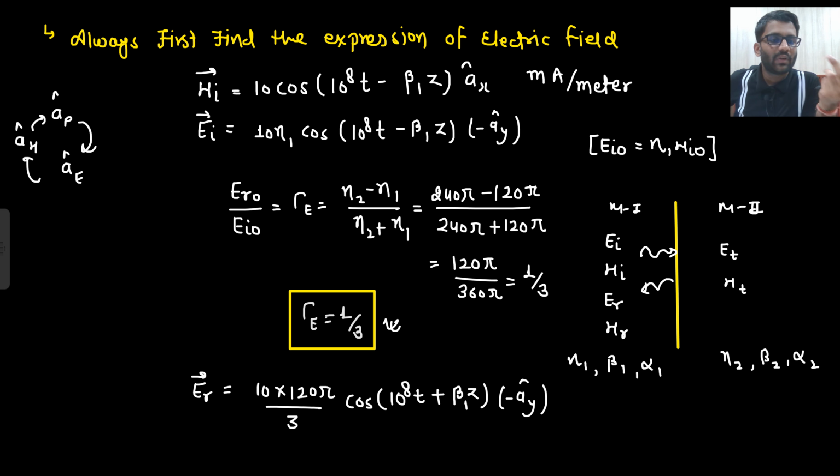Other thing you can say, if gamma E is positive, that means incident magnetic field and reflected magnetic field have opposite directions. And if gamma E is negative, that means incident and reflected magnetic field have the same direction. Is that clear to you? All these statements, can you resonate with me? If you have listened to my discussion very carefully, if you have solved those two questions very carefully, then you will be able to resonate with my statements.